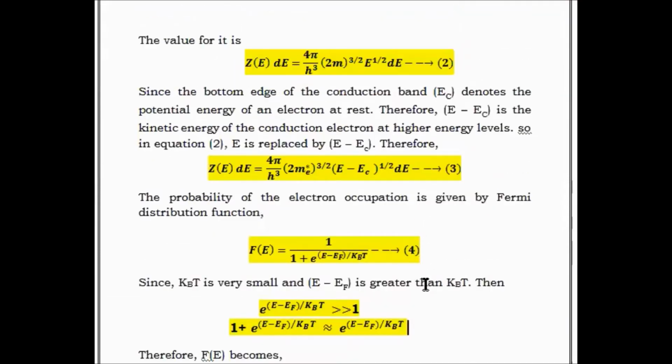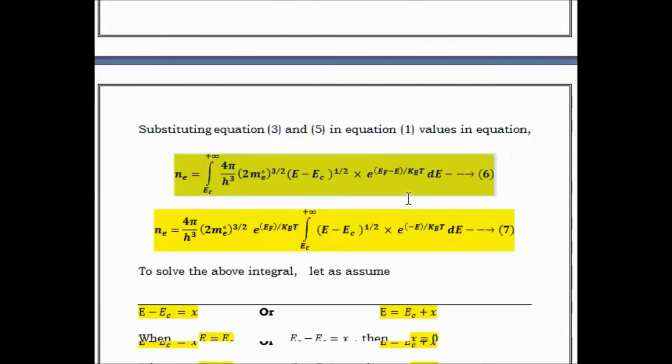Then substituting equation 3 and equation 5 in condition number 1, we can write N(E) is equal to the integral from EC to plus infinity of 4π/h³ (2 m_e*)^(3/2) (E minus EC)^(1/2) into e^((EF minus E)/kBT) dE, condition number 6.